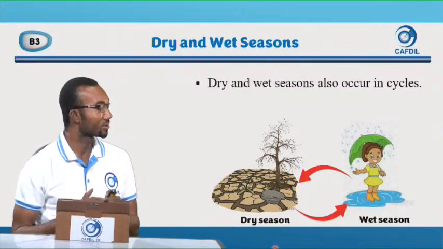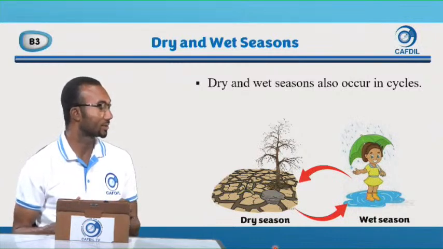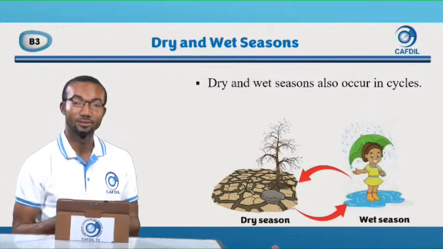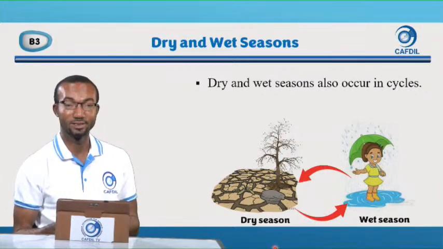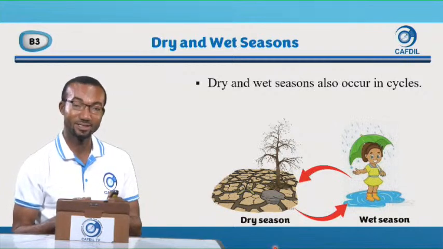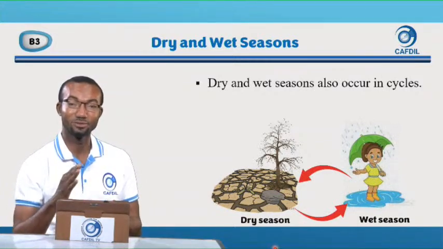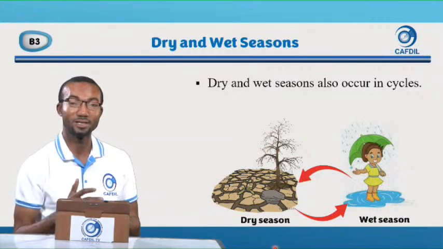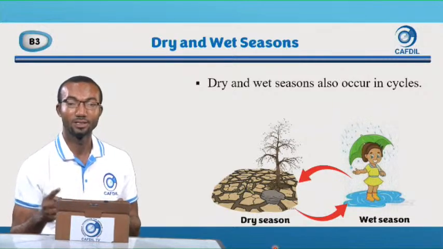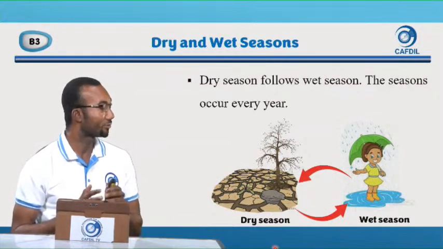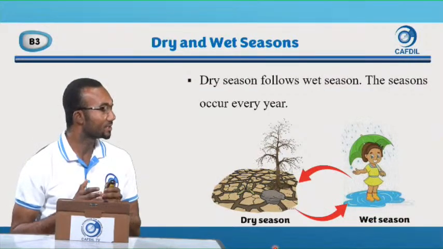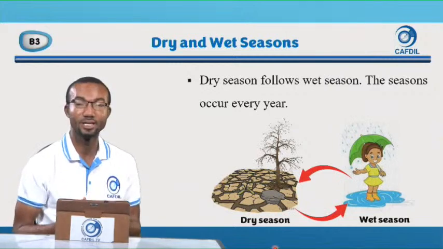Dry and wet seasons also occur in cycles. So we get dry season and then wet season. We start the dry season around December, getting to January the following year, coming to March. We experience dry season, and it occurs all the time. We move to dry, wet season, dry, wet season. So dry season follows wet season. These seasons occur every year.